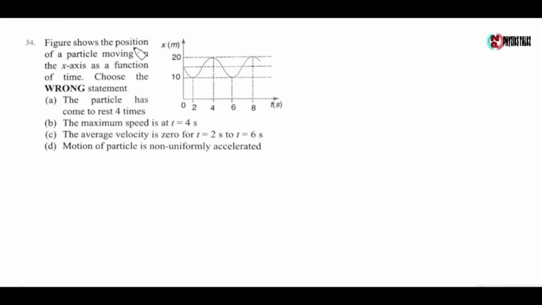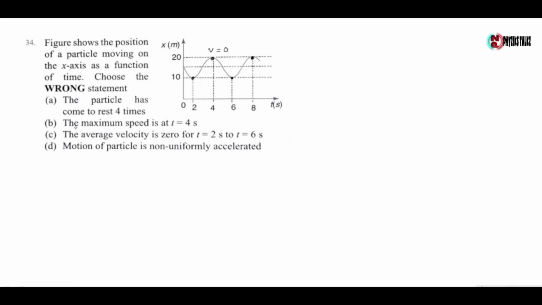Next question, the figure shows the position of a particle moving on the x-axis as a function of time. Choose the wrong statement. Now the particle comes to rest at time t equals 2 seconds, 4 seconds, 6 seconds and 8 seconds. At these points velocity is 0. So the first option, the particle has come to rest 4 times, is correct, as it happens at t equals 2, 4, 6 and 8 seconds. So this option is correct.